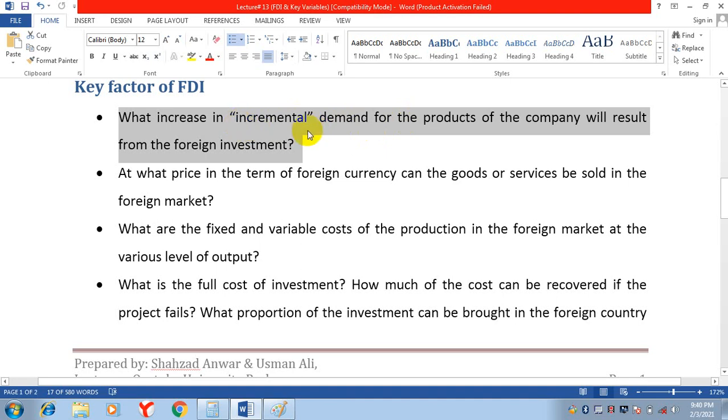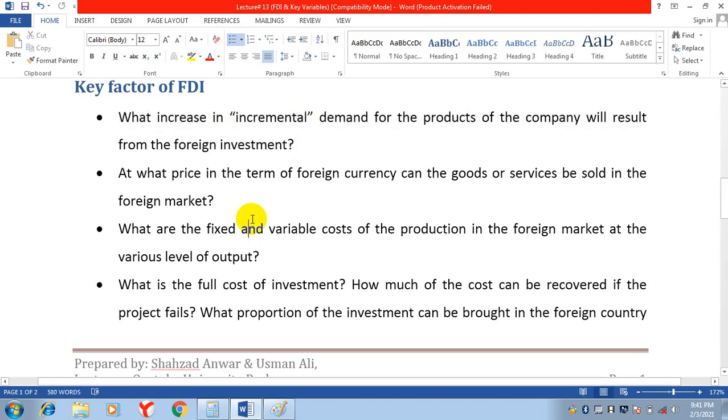Keep in mind, whenever you are going to start a business, first of all, you look for the demand, whether there is demand for that product in that area or not. So here we are investing money in a foreign country, so we will look at whether there is an increase in demand in that foreign country or not. If there will be a big increase in demand, then you will invest money. But if there is no increase in demand, you will not invest. So that is a question that you are asking yourself.